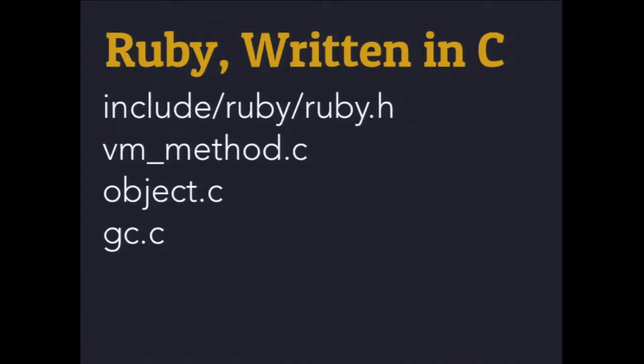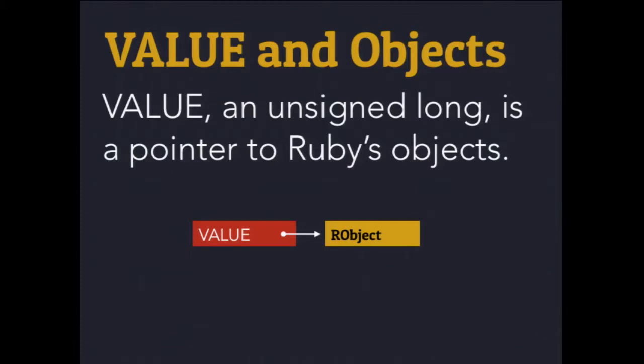So the first thing you need to know about C Ruby is how to read it and understand what things are. So VALUE is usually an unsigned long, and we'll get into that in a second. It's a pointer to Ruby objects. So inside of memory, everything is being pointed to through this VALUE macro. In C Ruby, they use very, very heavy macros. If you're not a C programmer and you're not familiar with macros, you're looking around like, what the hell is going on with this? So anything capitalized is generally a macro. VALUE is a macro to get the pointer for this R object that we created.